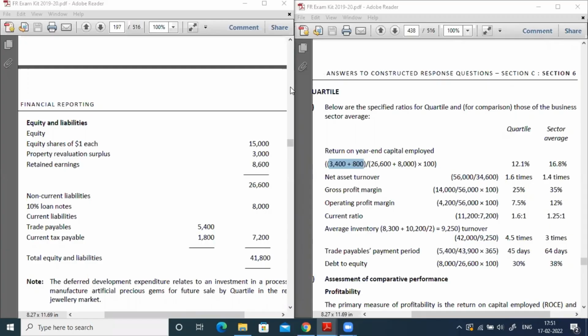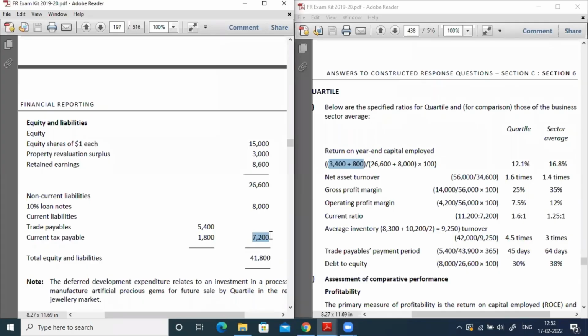Very good, Rahul. Total assets are 41,800 because if your total equity and liabilities is 41,800, it means the total assets will also be 41,800. So that's why I took it. So 41,800 minus the company's current liabilities. So what are the current liabilities? 7,200. So the difference, 34,600, is nothing but net assets. I hope it is clear, participants.